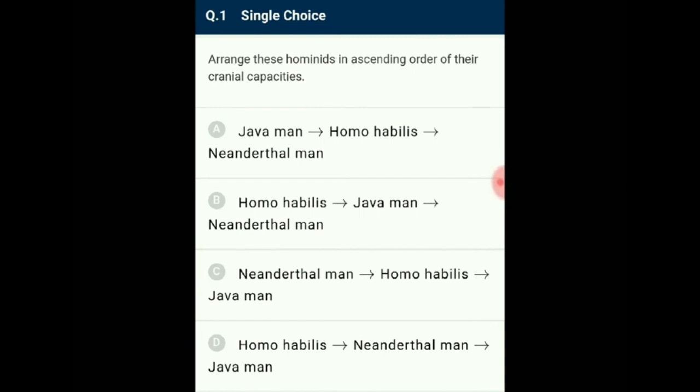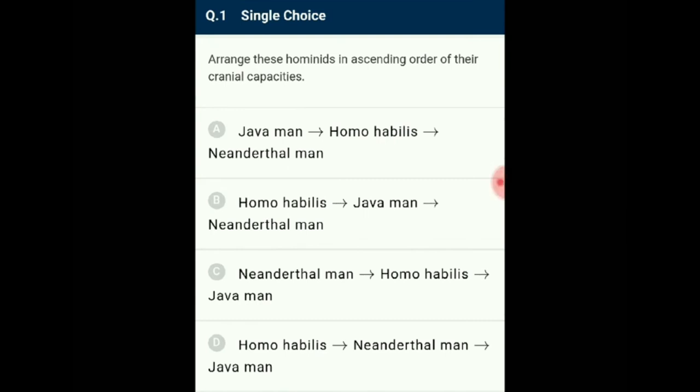The first hominid was called Homo habilis and his cranial capacity was between 650 and 800 cc. Homo erectus, whose fossils were discovered in Java, had a large brain with a cranial capacity of around 900 cc. The Neanderthal man had a cranial capacity of 1400 cc and lived near East and Central Asia.